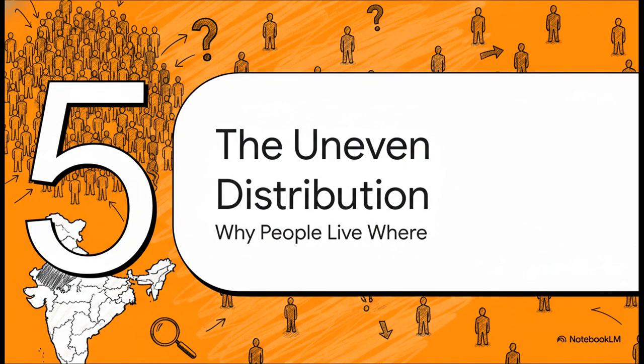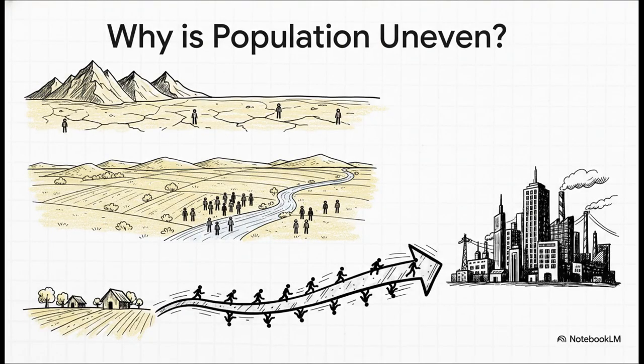So this brings us to the big question, the final piece of our puzzle today. Why? Why is the population so unevenly spread out? Why are some parts of our country so crowded while others are nearly empty? Let's explore the reasons. Well, the reasons can be grouped into 2 main types.